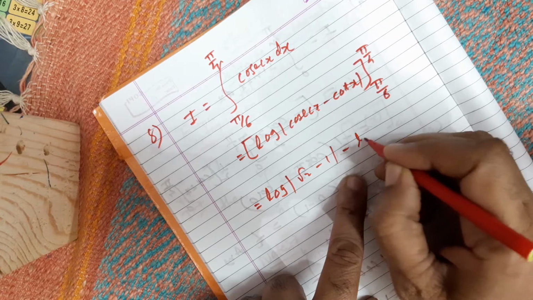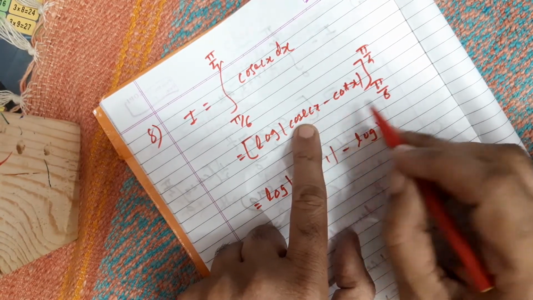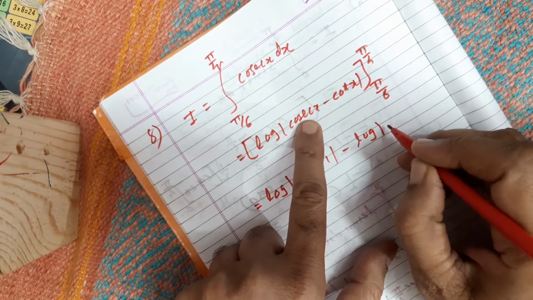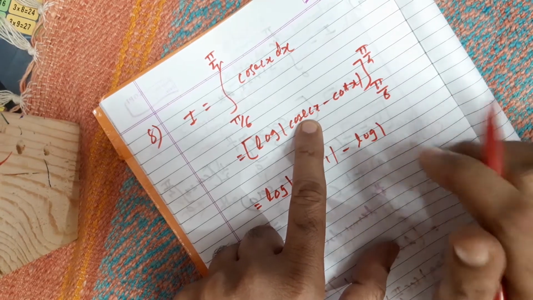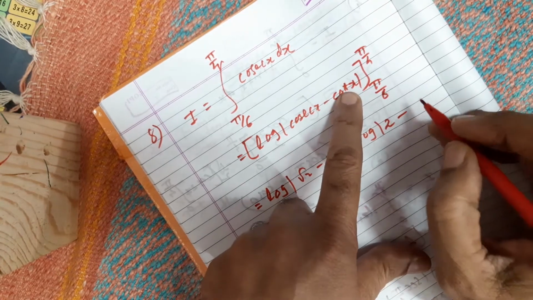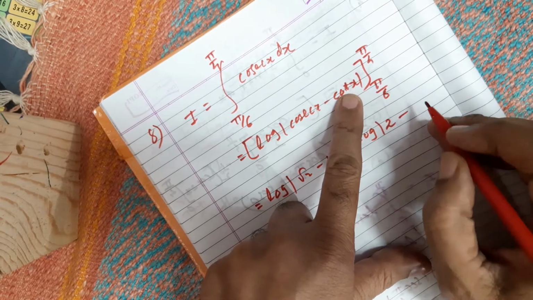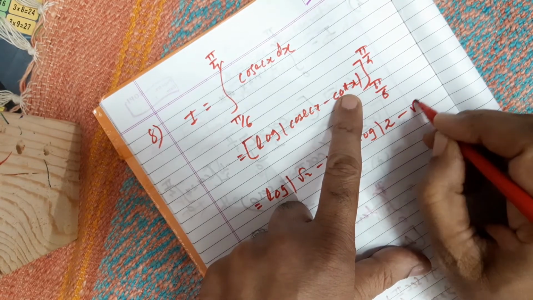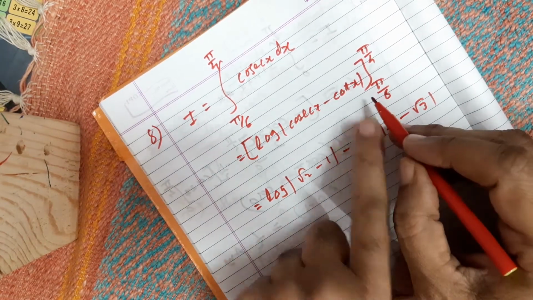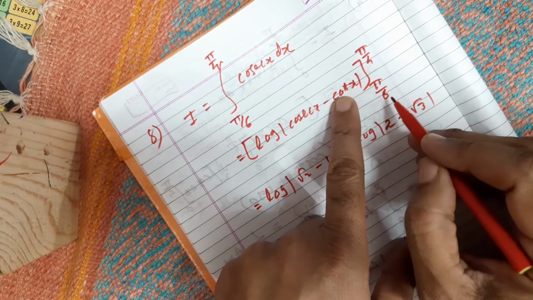Okay, the lower limit will be log mod cosec pi by 6. So for 30 degrees you should remember the values. Cosec pi by 6 is the reciprocal of sin pi by 6, that will be 2. Okay, and minus cot pi by 6. Cot pi by 6 will be, I think, root 3. Root 3. Is that clear? Okay, hope you understand this. This is cot pi by 6.